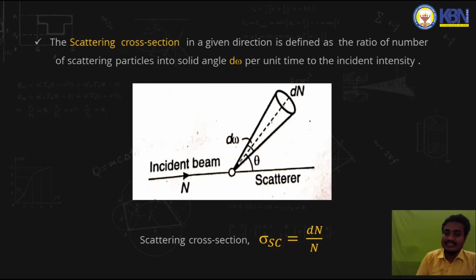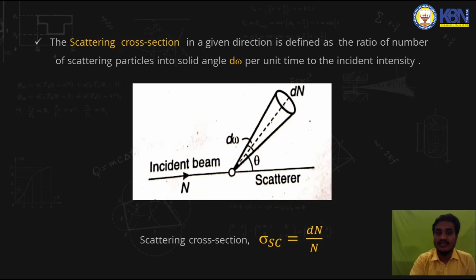Let the intensity of the alpha particles be given by capital N, and let dn be the number of alpha particles scattered in this solid angle d omega.